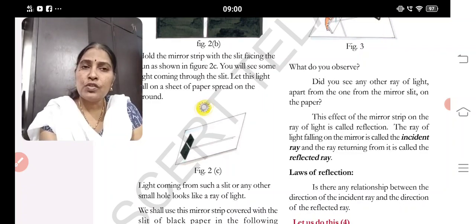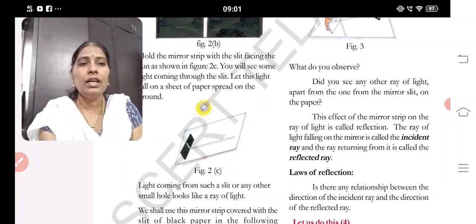And if we arrange one more mirror in front of that, it reflects. The ray which is falling on the mirror is said to be the incident ray. The ray which is coming from that mirror is said to be the reflected ray. So from this simple example we discussed the incident ray, the reflected ray, and that light travels in the form of a ray.